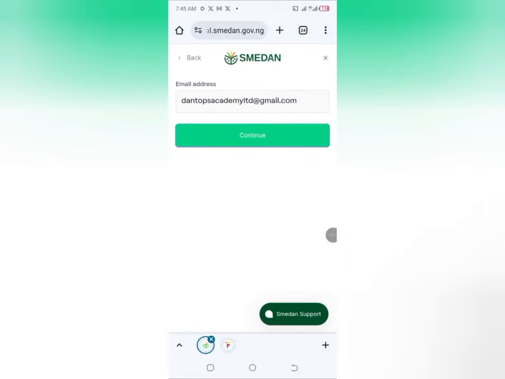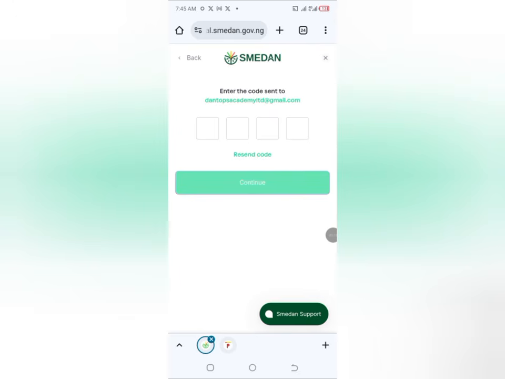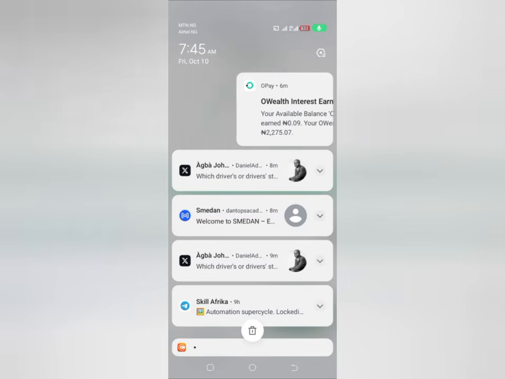All right, so I've successfully done my face scanning, and it's very straightforward. Just make sure you're in a place with enough light. That's all you have to do: just scan your face and you're good to go. So I'm going to click on continue. It brought me here. I'm clicking on continue, and it's going to send an OTP to the email address that I inserted there.